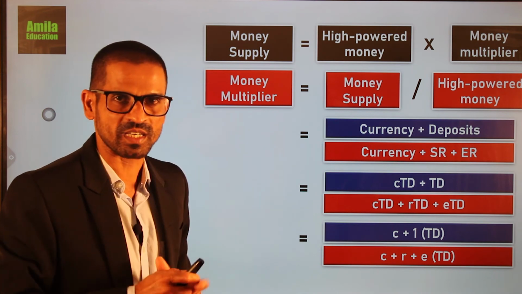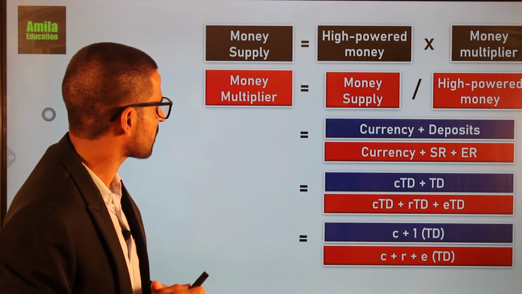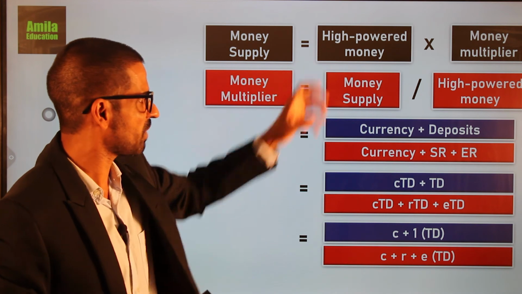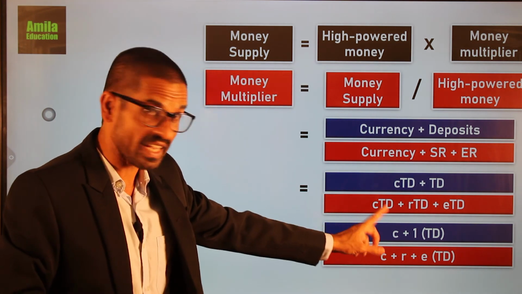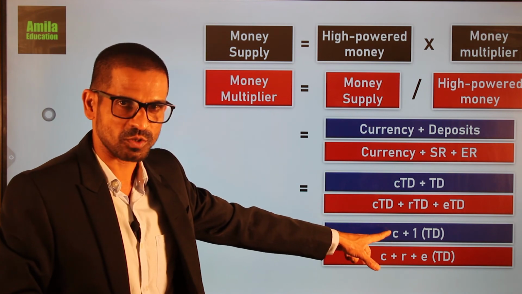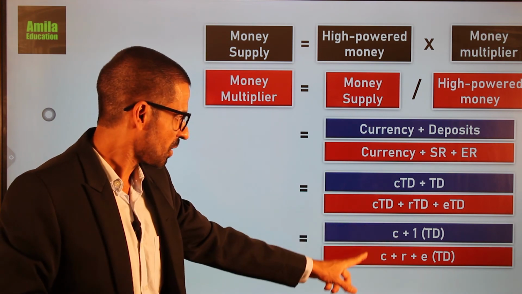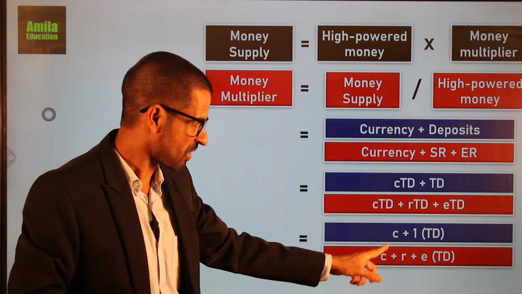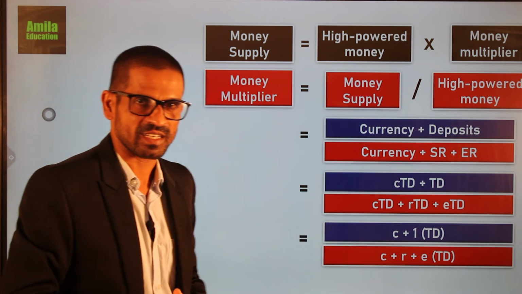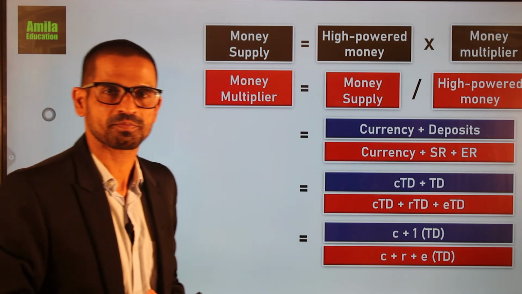So there are two equations for the money multiplier. One is money supply divided by high-powered money. The other is the public currency deposit ratio plus 1, divided by the public currency deposit ratio plus the statutory reserve ratio plus the excess currency reserve ratio.